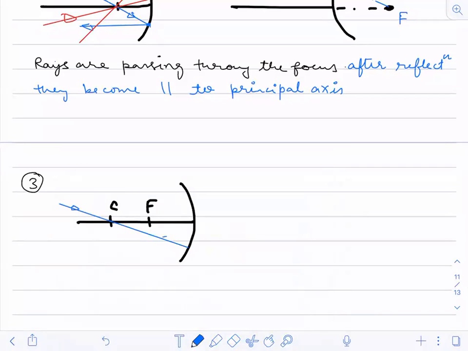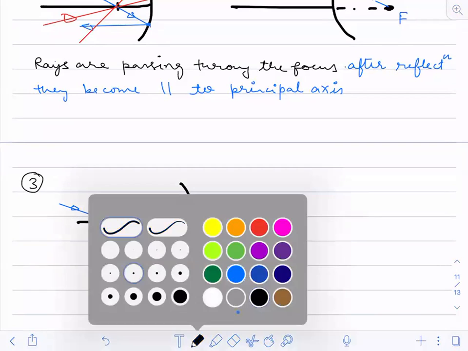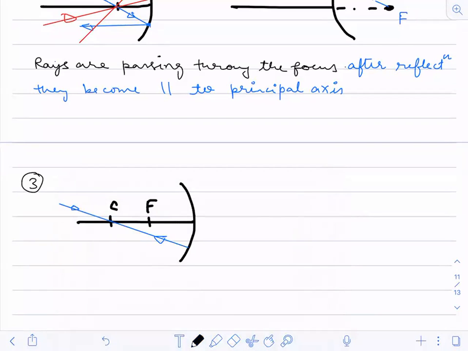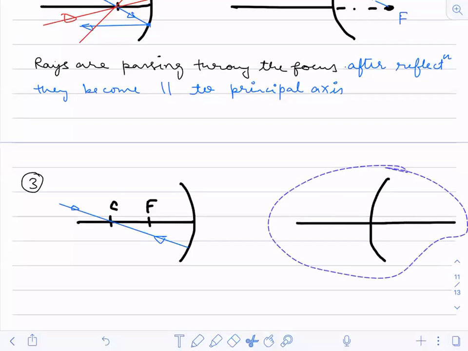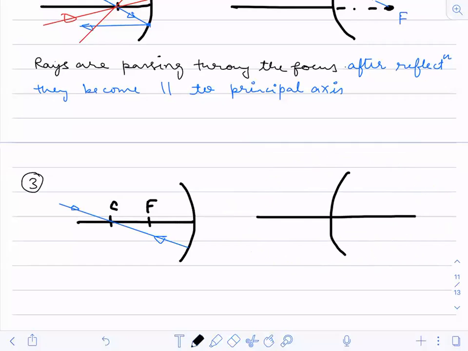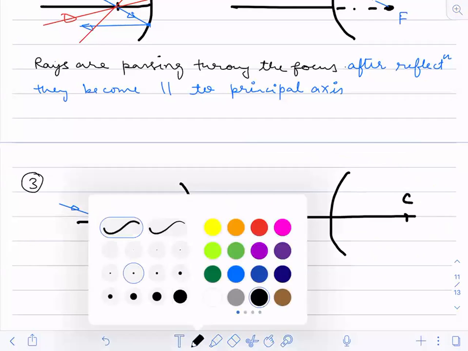It would retrace its path. If I have a convex mirror, where would its center of curvature lie? Yes, somewhere here, on the right hand side, the C would lie.